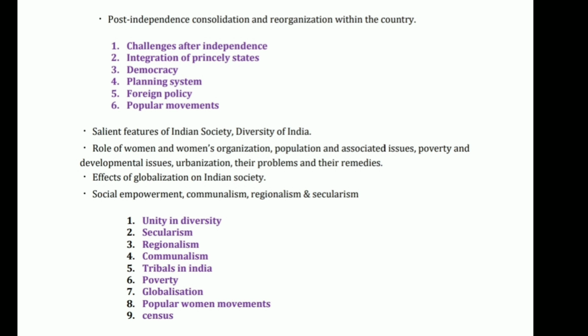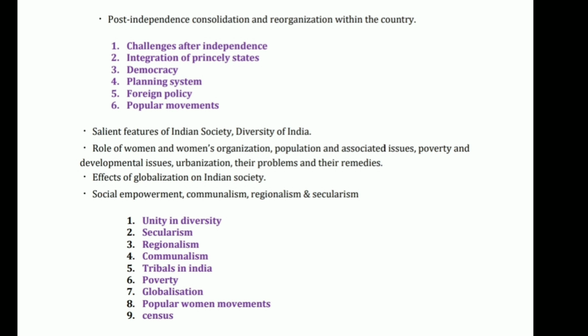What is the reason for adoption of diversity, and what are the forms of diversity in India, and we will also see the issues related to unity and diversity, what are the challenges they have given for our society, and we will also see some major problems in national integration.